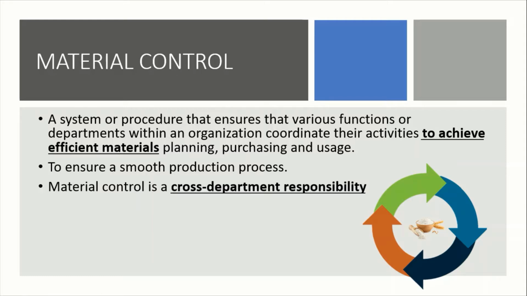Okay, so kita kena ada material control so that you can achieve efficient materials, so that there won't be any waste. It is a cycle to prevent waste, to prevent higher costs, and it is a process that includes many departments, cross-department responsibilities. Okay, so let's go into it in the next slide.